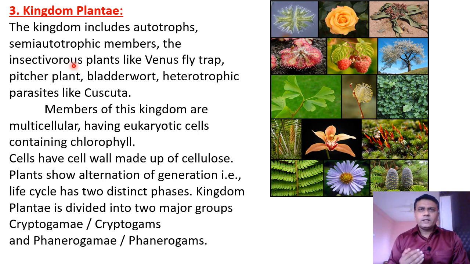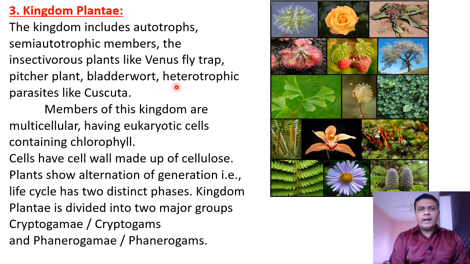As well, these plants carry out the process of photosynthesis and produce food material and obtain energy for their different activities. Hence, these plants are called semi-autotrophs. Examples are plants like Venus flytrap, pitcher plant, and bladderwort.